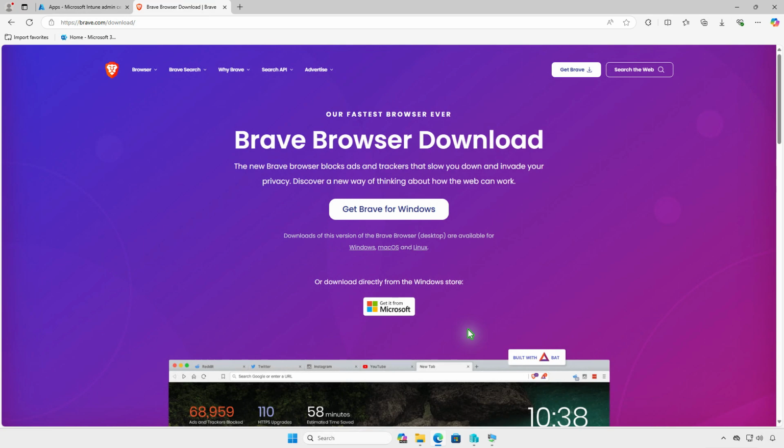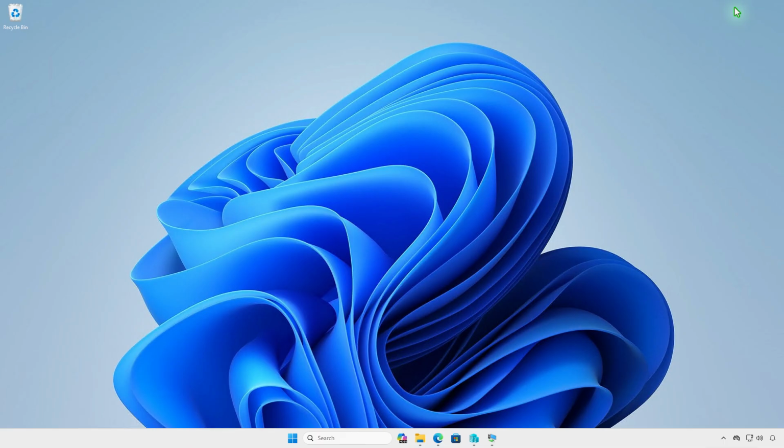In this video, we'll walk through how to deploy the Brave browser using Microsoft Intune. The first step is to download the setup file for the application. However, the setup file available on the official website is not compatible with Intune deployment. Instead, we need to use the Windows Package Manager to download the correct installer.